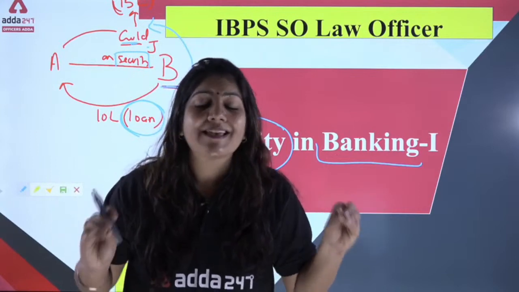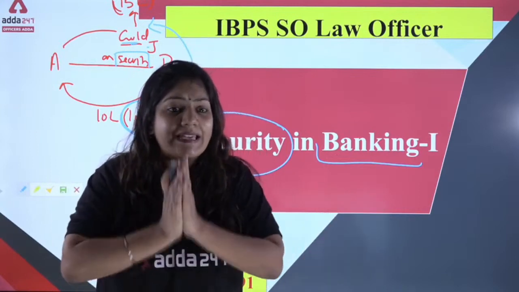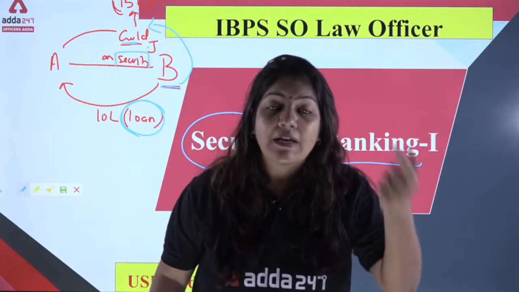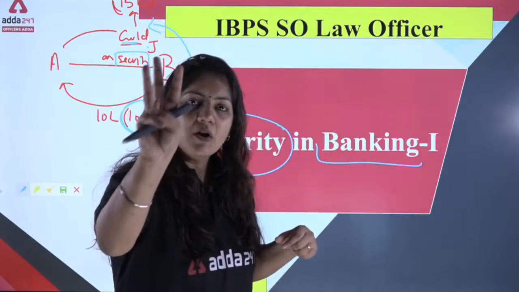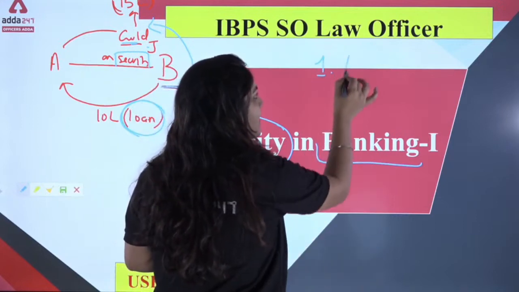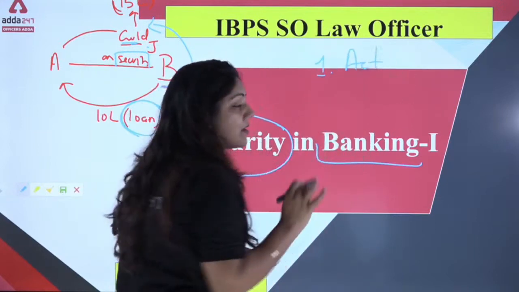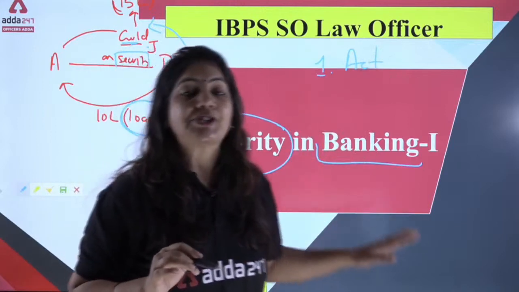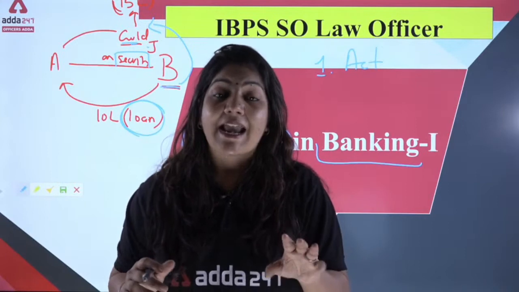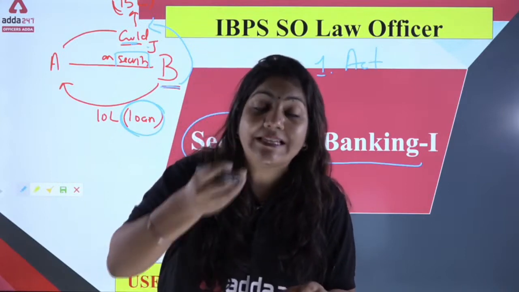The LRAB subject is very easy if I compare it to the other subjects. Only what you have to do is always keep three things in your mind. The first one is always remember the act, because in this presentation I will also give you 3 questions, and I will teach you how to do these questions.